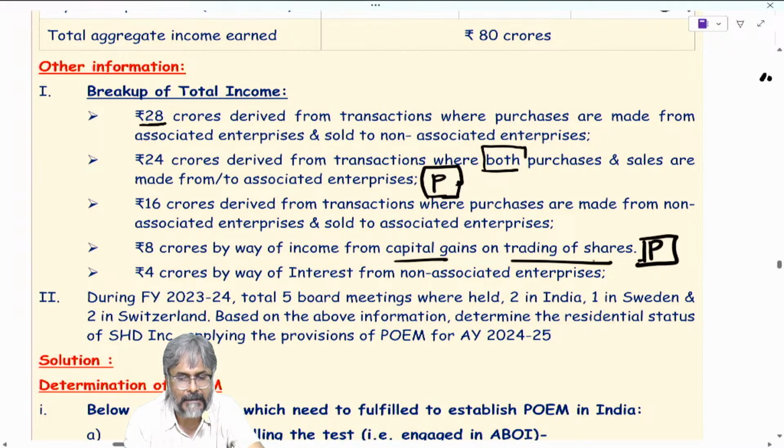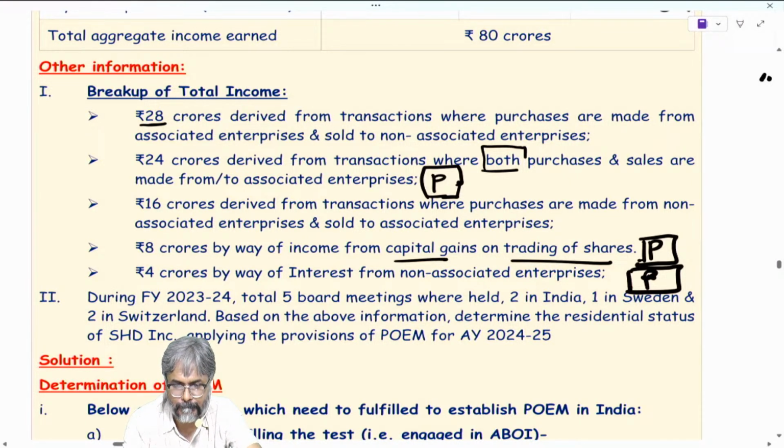4 crores by way of interest from non-associated enterprises. Will this be a case of a passive income, students? And the answer is yes. So if you see in totality, how much is the amount? 24 crores, 8 crores and 4 crores. So therefore, 24 plus 8 plus 4. What is the total? 36. So the passive income is 36.